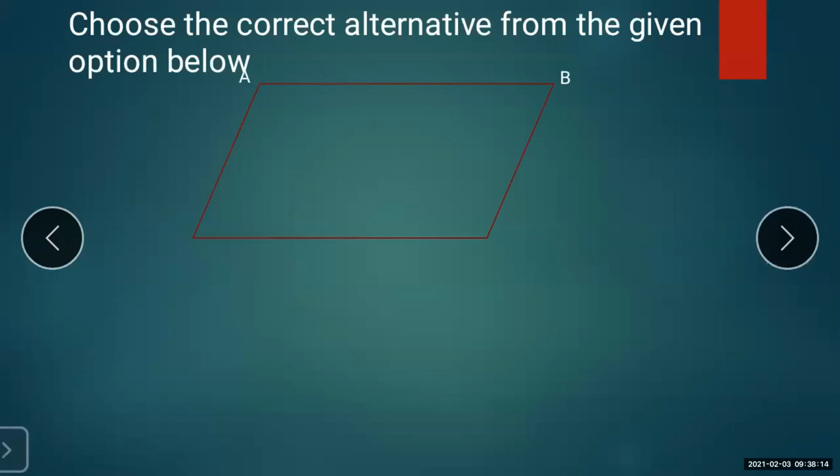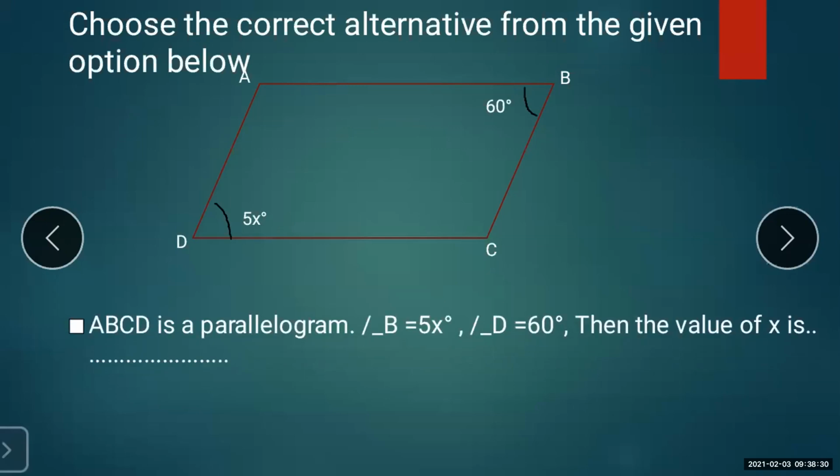First one, here on the screen you can see a closed figure, that is ABCD. Now here you can see the diagram, that is quadrilateral ABCD.